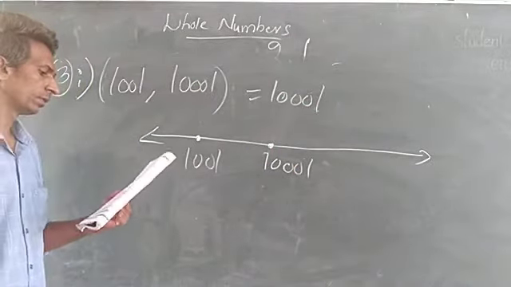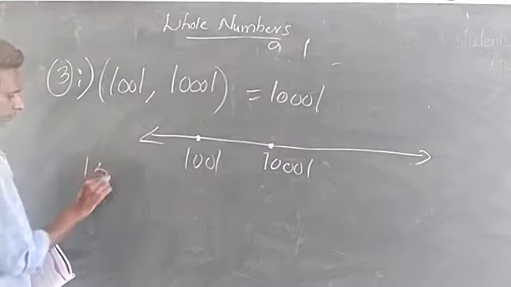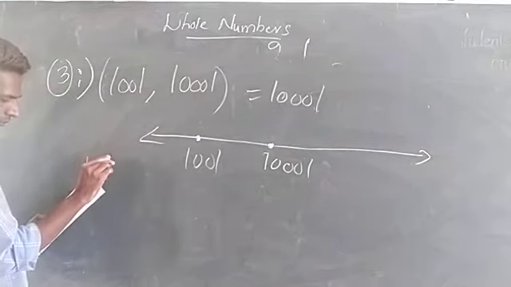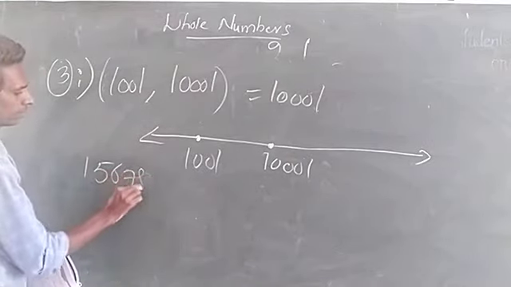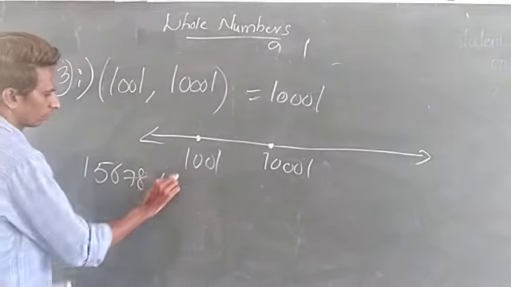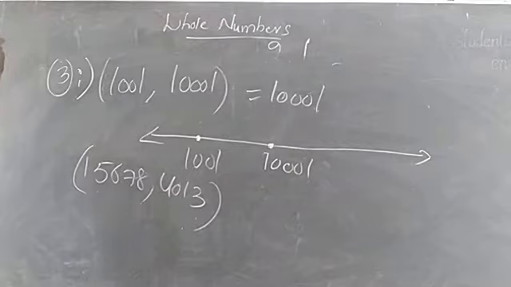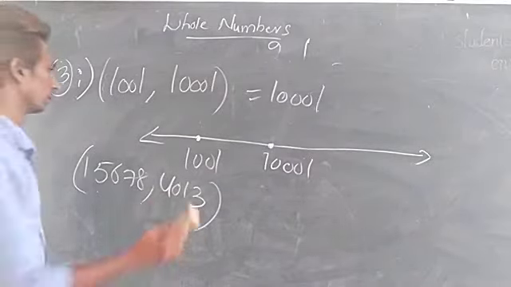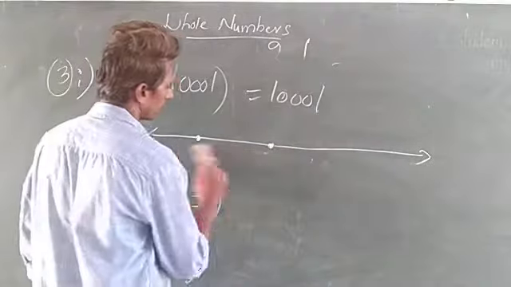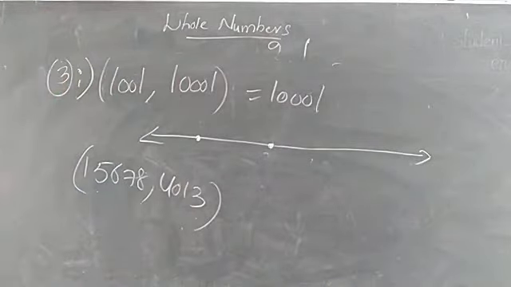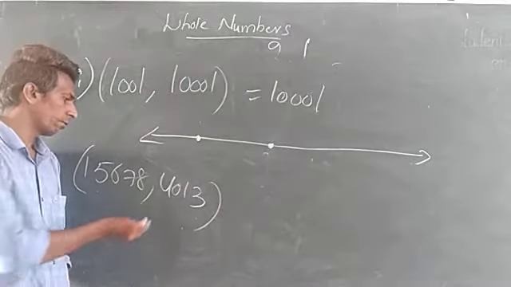See the third one. So 15,678 and 4013. See the third question. You want to indicate on the number line. So this is 4,000.